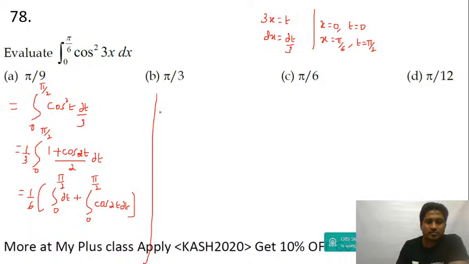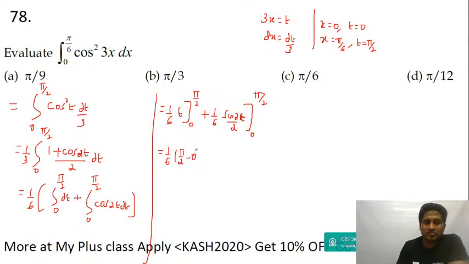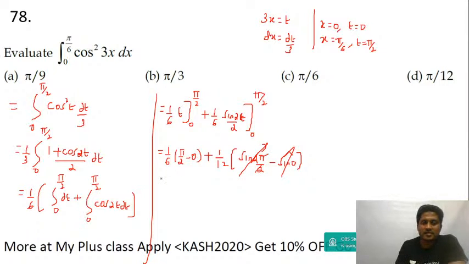So this is equal to 1 upon 6. The integration of dt is t between the limits 0 to pi by 2. Then 1 upon 6, the integration of cos 2t is sin 2t by 2, between the limits 0 to pi by 2. So 1 upon 6, upper limit is pi by 2, lower limit is 0. Then 1 by 12, upper limit is sine of 2 into pi by 2, lower limit is sine 0. Sine 0 will be 0. Sine pi will be 0. Is it not, guys? So you get this as pi upon 12. Pi upon 12, that's the last option.